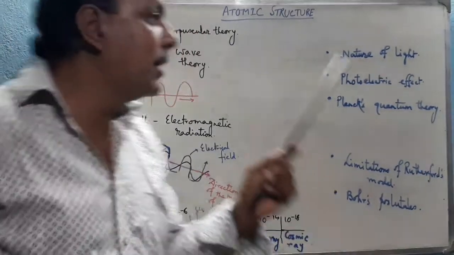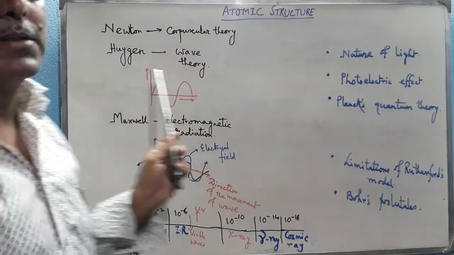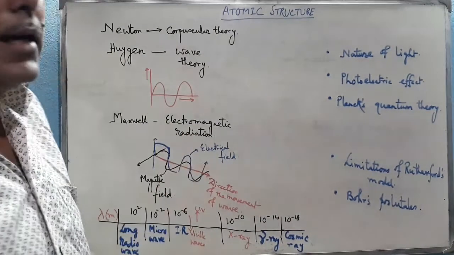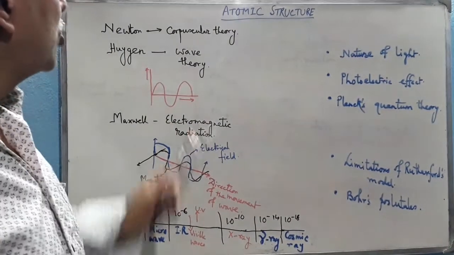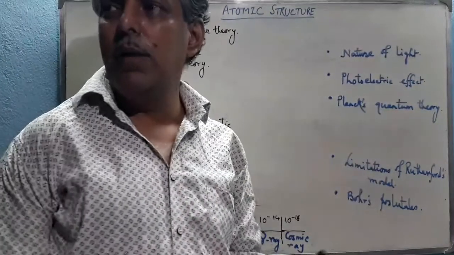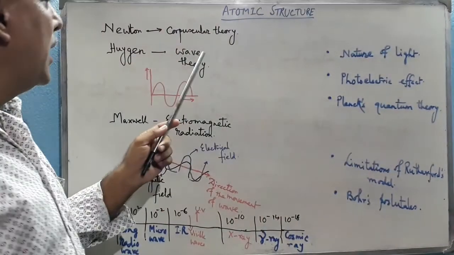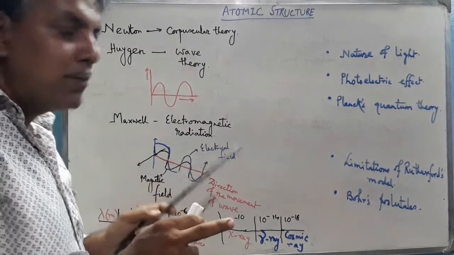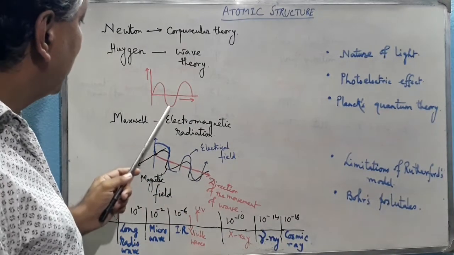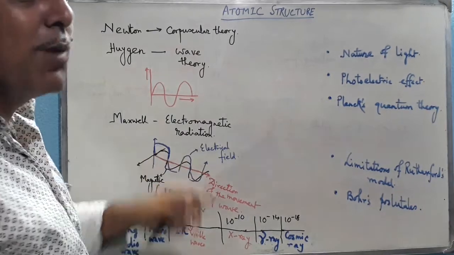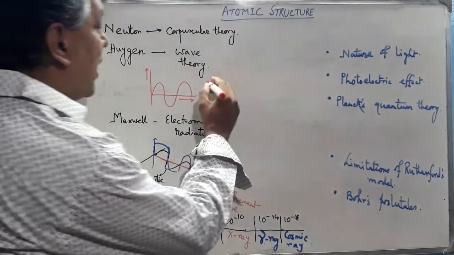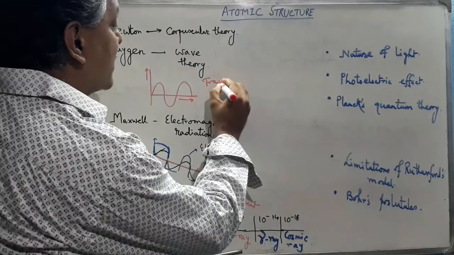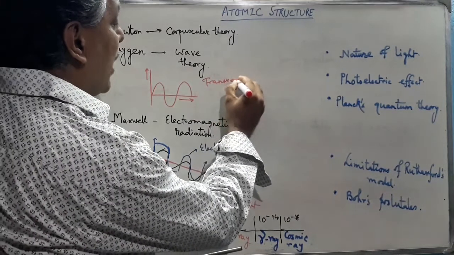Then came the scientist Huygens, a German scientist. He proposed the wave theory. In this theory, he proposed that light propagates through space like a transverse wave. This is nothing but a transverse wave.